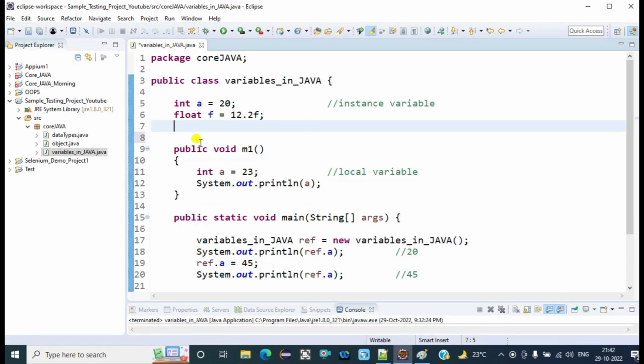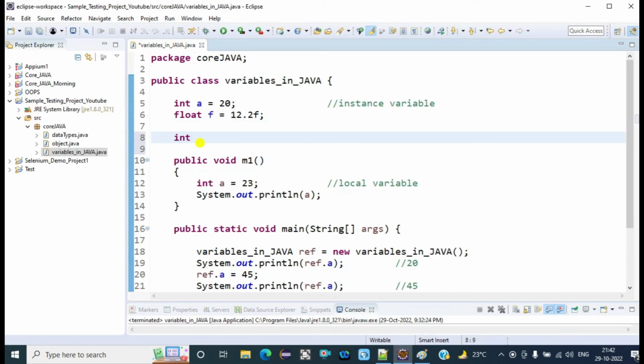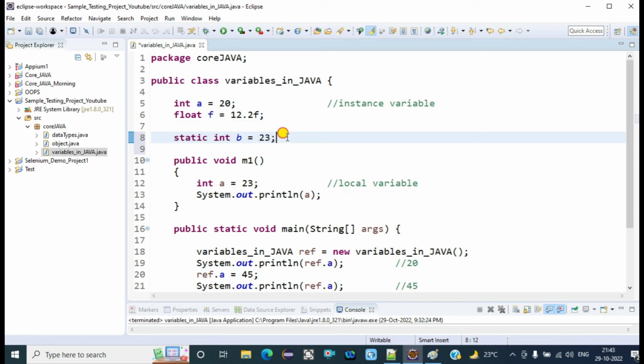We are going to create another variable, suppose we give it the name b this time and the value is 23, but this variable will be created with the static keyword. So now this variable is known as a static variable.